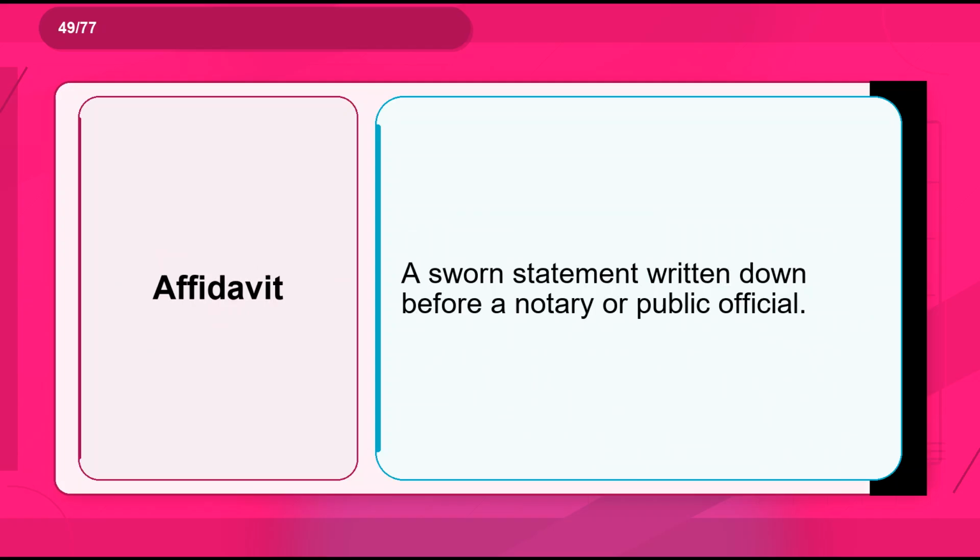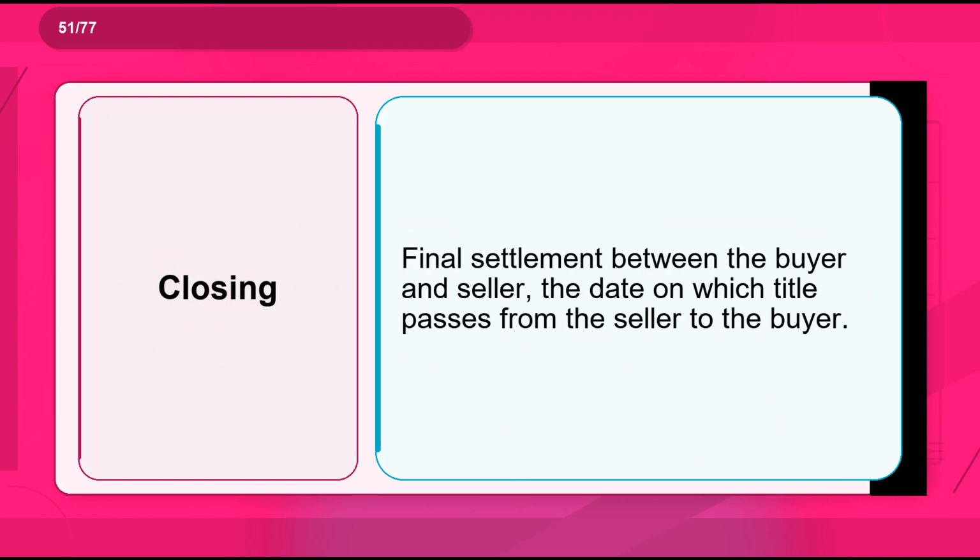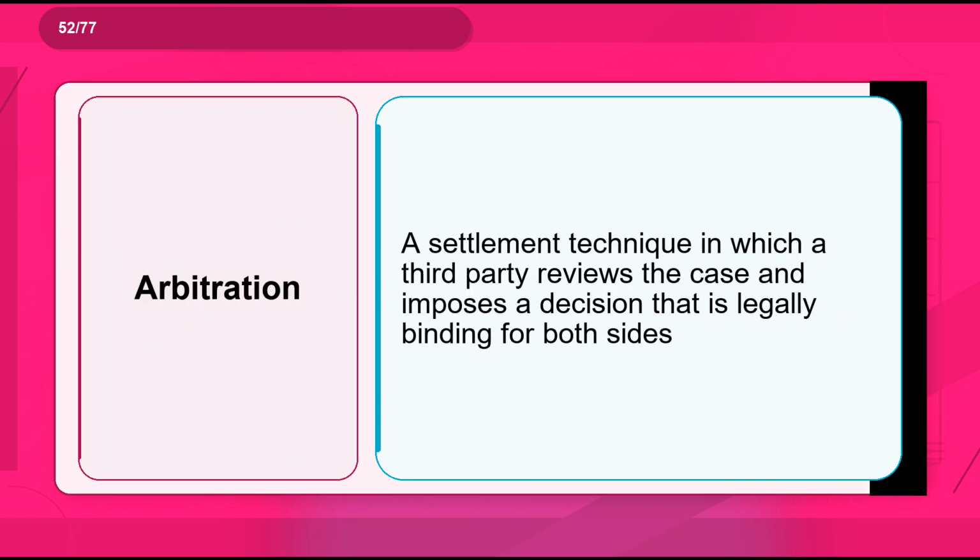Flashcard 49. Term: affidavit. Definition: a sworn statement written down before a notary or public official. Flashcard 50. Term: deed. Definition: a type of conveyance, a written instrument to transfer title to real property from one party to another. Flashcard 51. Term: closing. Definition: final settlement between the buyer and seller, the date on which title passes from the seller to the buyer.